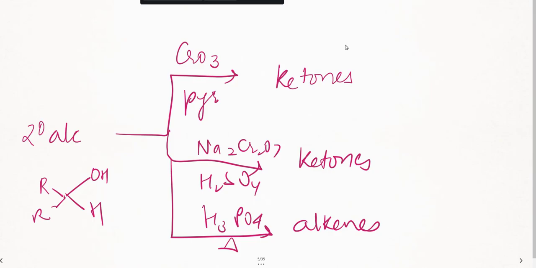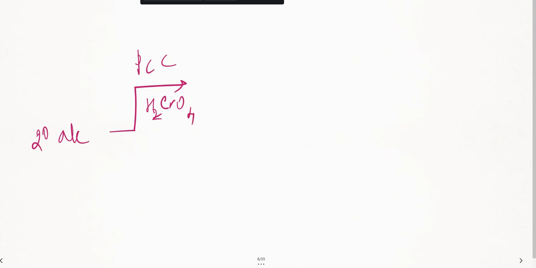Further, secondary alcohols, if I take 2-3 more reactions, let us see. I think this is what is important. Earlier it was aldehydes from primary alcohols. Now with the secondary alcohols, it is ketones. This is fine. Now, further, if I take the same secondary alcohols and introduce PCC, pyridinium chlorochromate, and H2CrO4, the chromic acid, again they're getting converted to ketones. Am I clear about this? Yes. So this is the complete analysis of the primary and secondary alcohols.